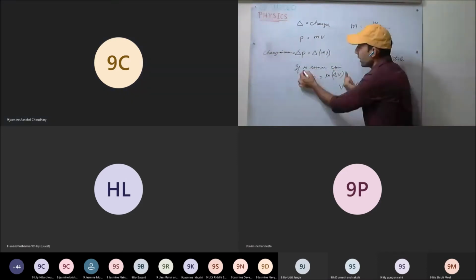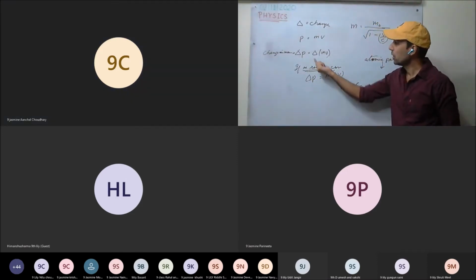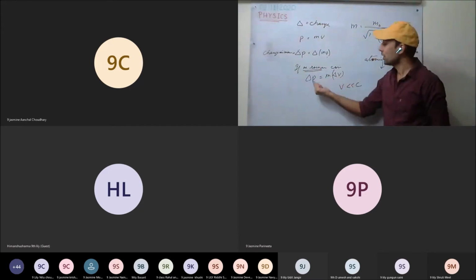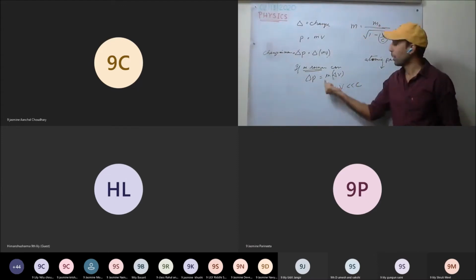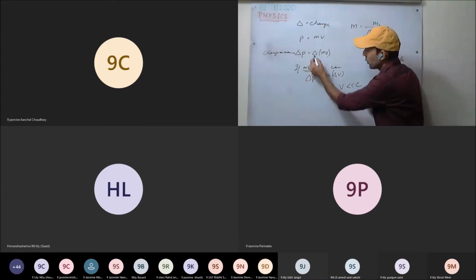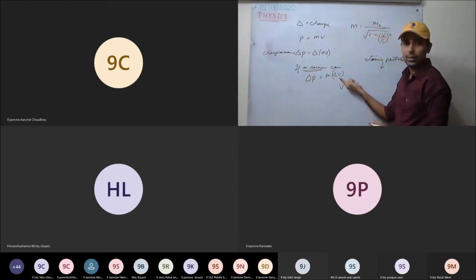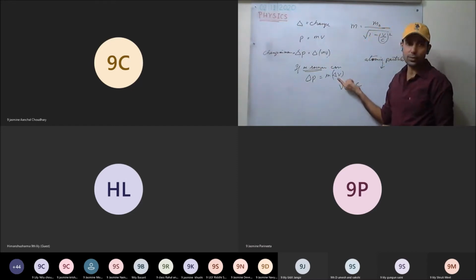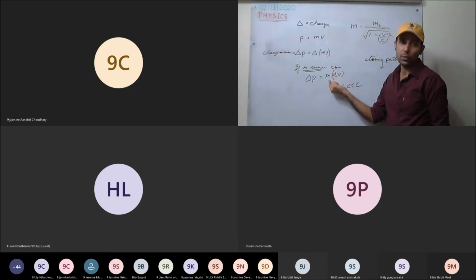Now see here, if majorly mass remains constant, then change in momentum is due to change in velocity. Mass remains constant, so we can denote this equation as delta p equal to m into delta v. This is clear. So change in momentum is taking place due to change in velocity. Here we have taken mass as constant.